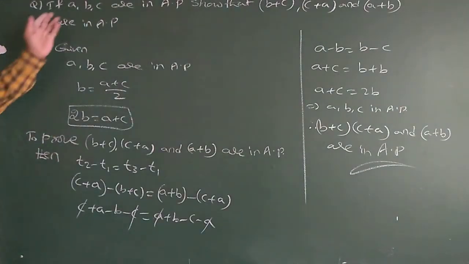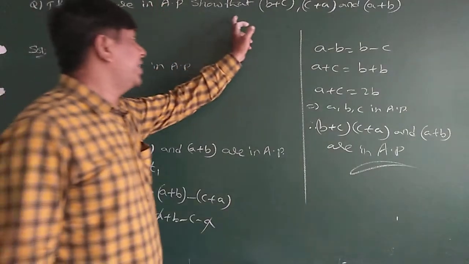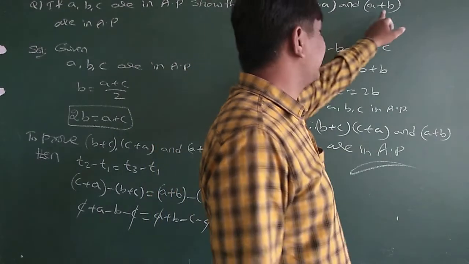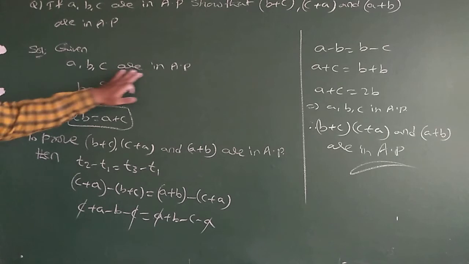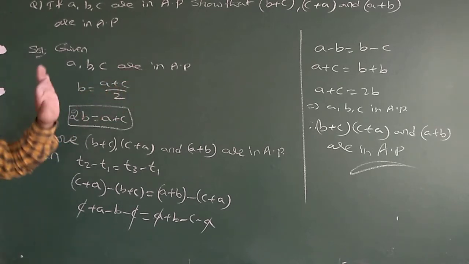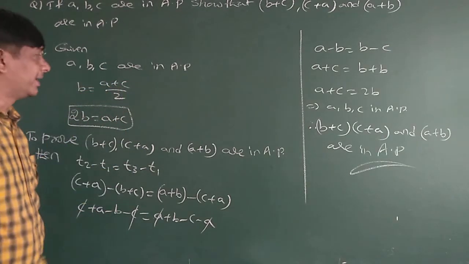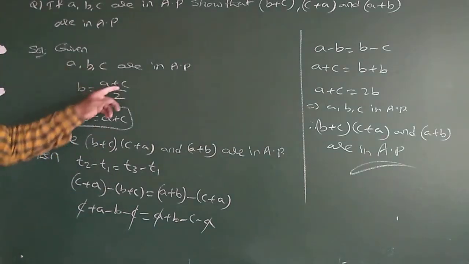Okay, see here, if A, B, C are in AP, show that B plus C, C plus A and A plus B are also in AP. To prove that, first A, B, C are in AP, no? That means by using the basic arithmetic mean formula, B is equal to A plus C by 2.